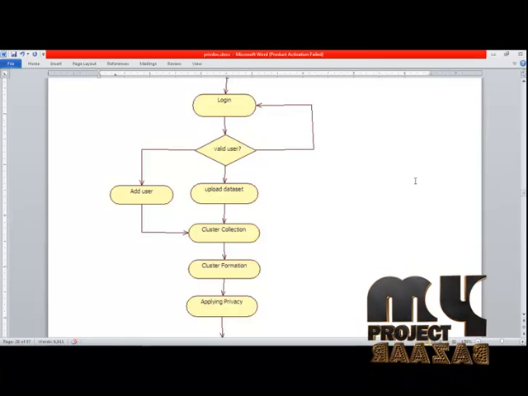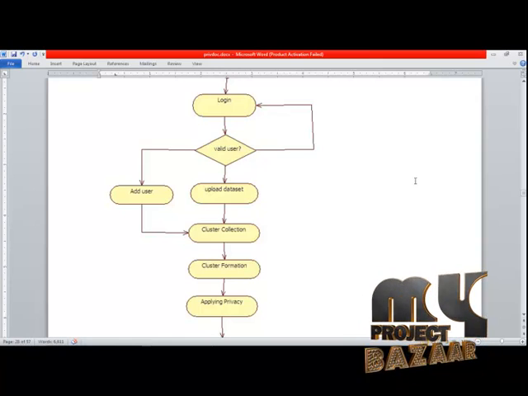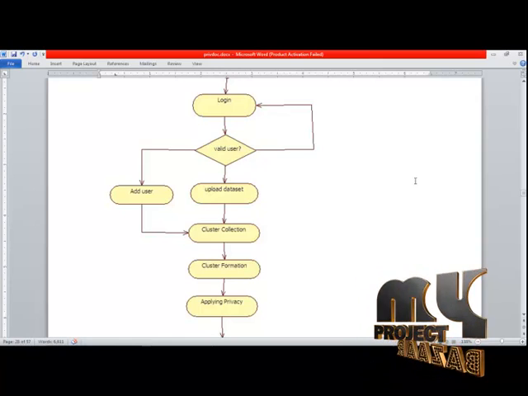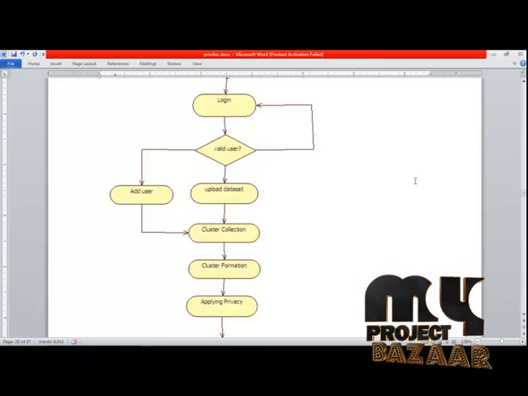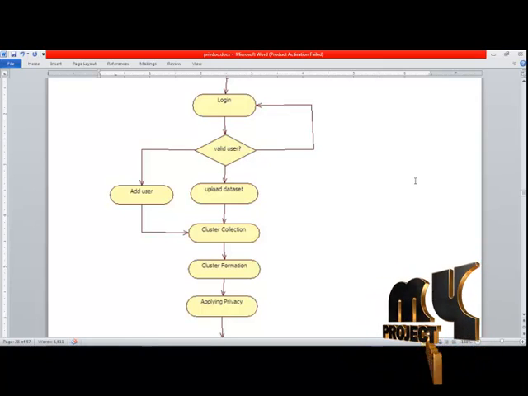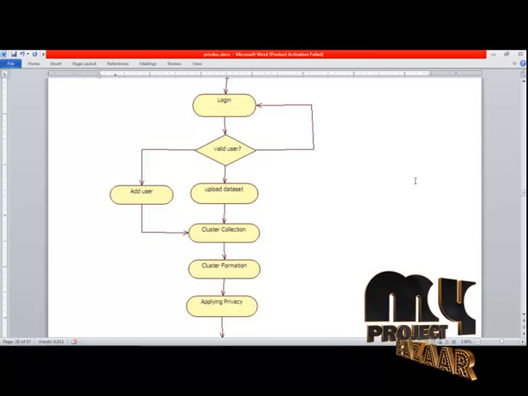The valid user can add patient details for each and every patient, or upload the dataset given by the doctors, bulk data of more than hundreds of records, into the system.